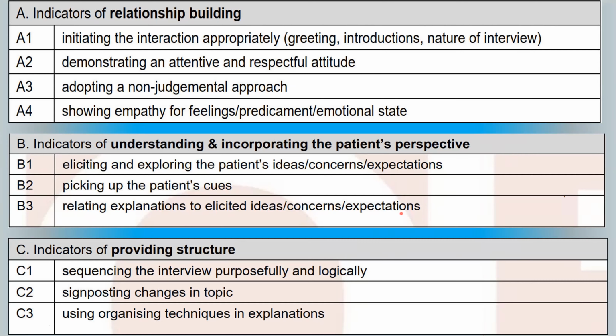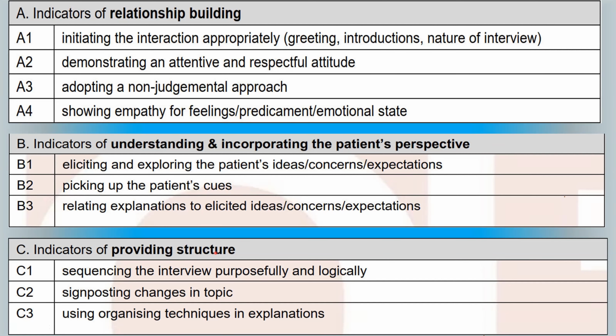So then C is indicators of providing structure. Providing structure means that your consultation with the patient should be organized, purposeful, and ordered logically. And this is very important because you have to balance out the need of the patient, and also you have to organize the whole task as well. Sometimes the patient will bring out some questions in the middle of something else.